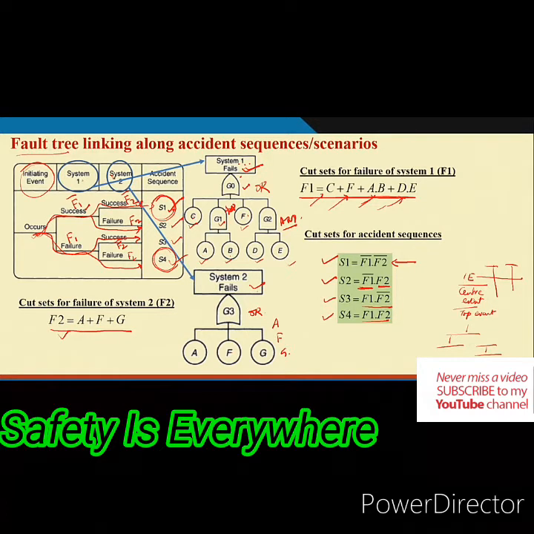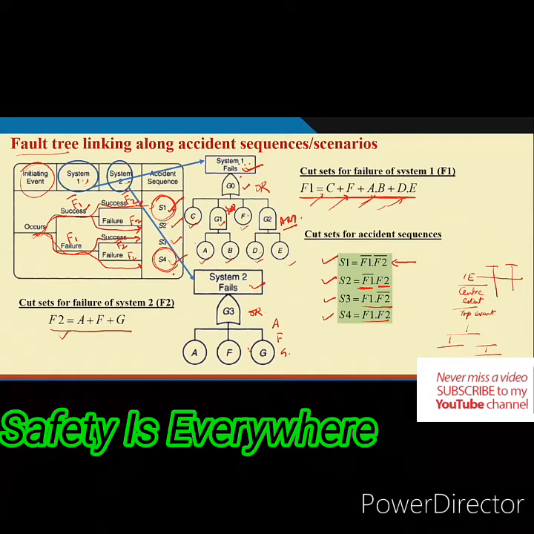By protection configuration, with reference to this example, we understand system 1 and system 2. Other way you can say layer 1 protection and layer 2 protection. Then our ultimate job is to find the value of Si, i equal to 1 to 4, in reference to these basic events.